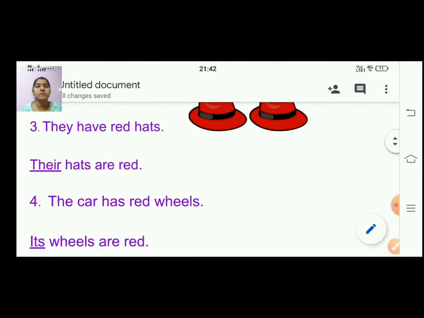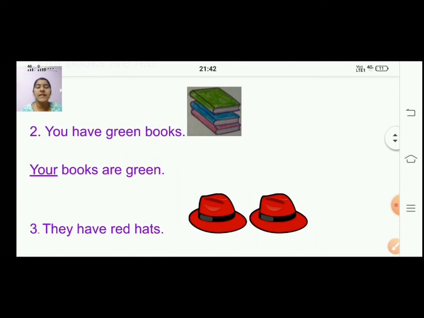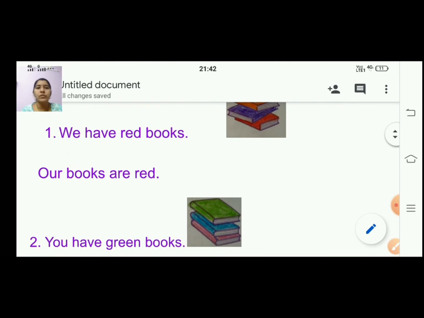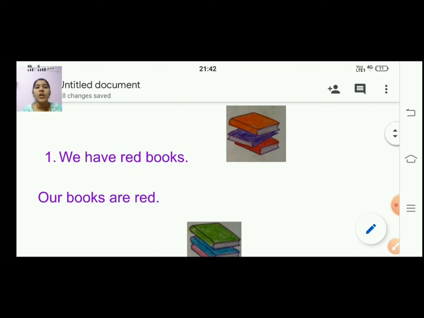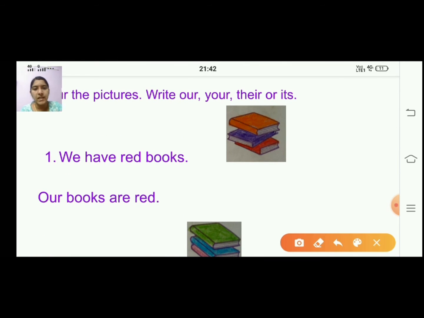Okay, so these are the sentences. A few sentences I have done for you. The remaining 4 sentences you will finish in a similar way. What you have to do is just see the word we, and you have to replace it with our.